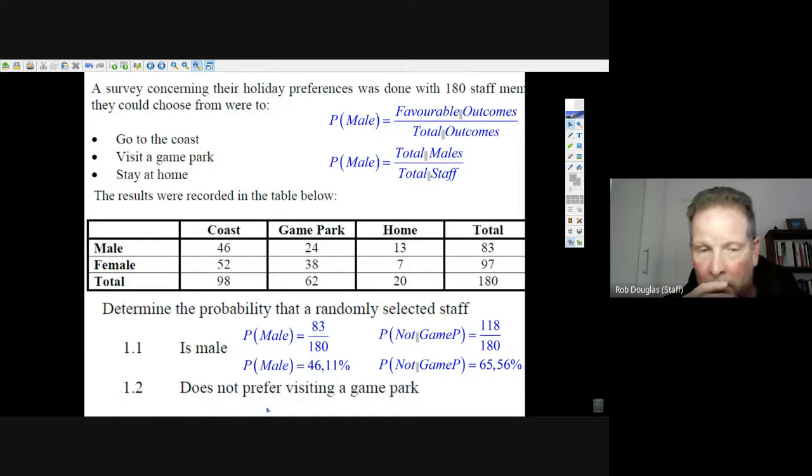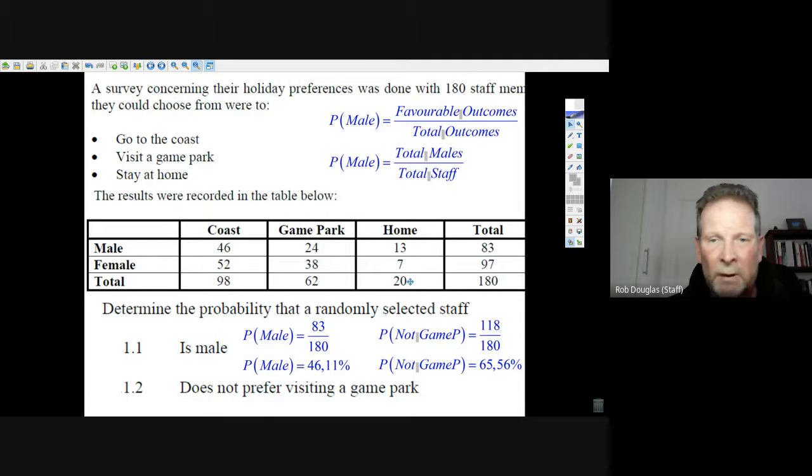Okay, what's the probability that a person does not prefer visiting the game park, does not like the game park, does not want to go to the game park? Well, the way you could do it is you've got 62 people who want to go to the game park, but I'm looking at 98 and 20 that don't want to go to the game park. 98 want to go to the coast, 20 want to stay at home.